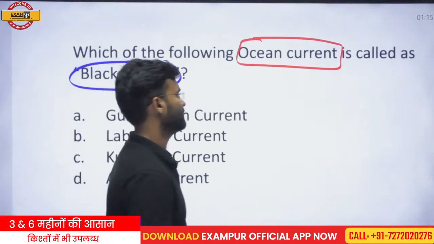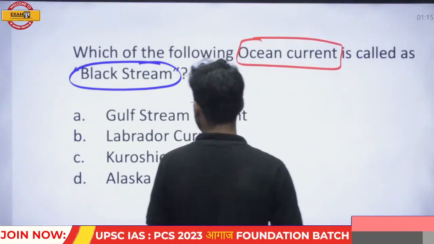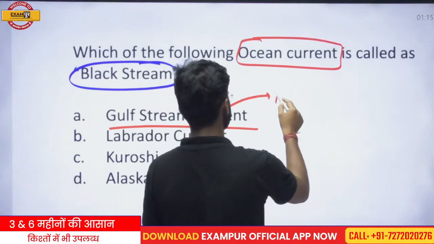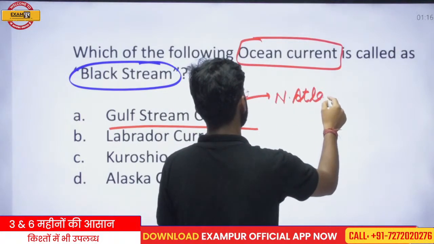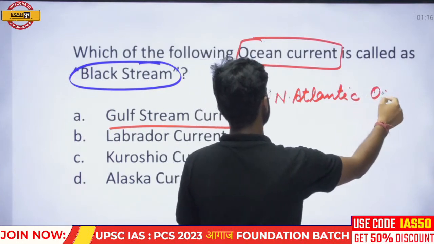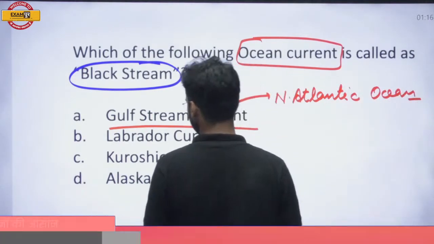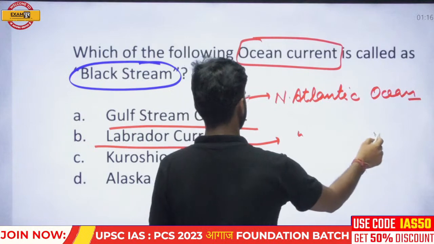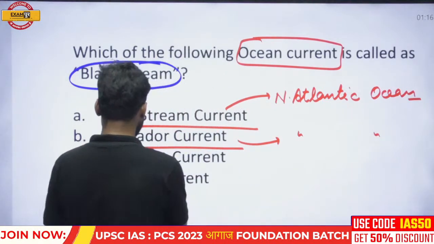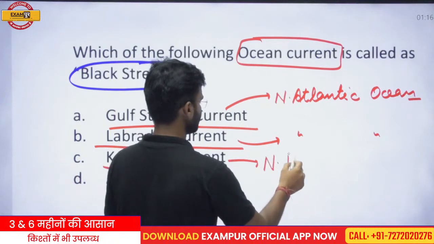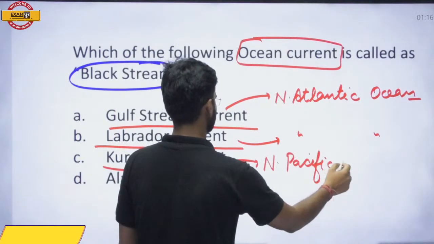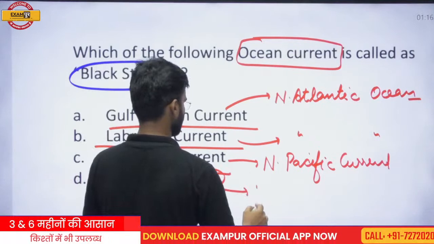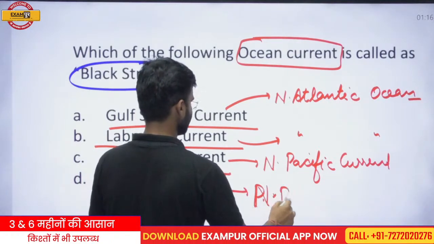Firstly, you should know about the location of these currents. The Gulf Stream is a current of the North Atlantic Ocean. The Labrador current is also a current of the North Atlantic. Kuroshio is a current of the North Pacific. Alaska current is also a current of the North Pacific.